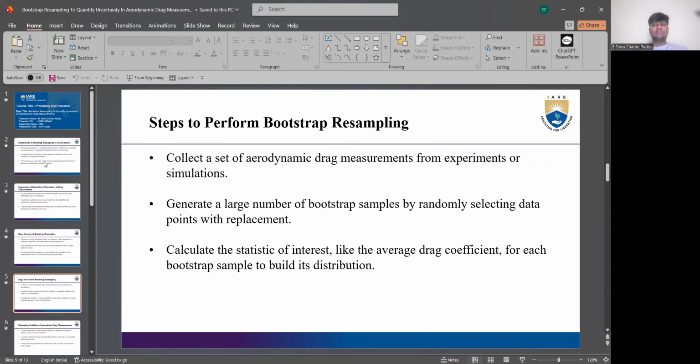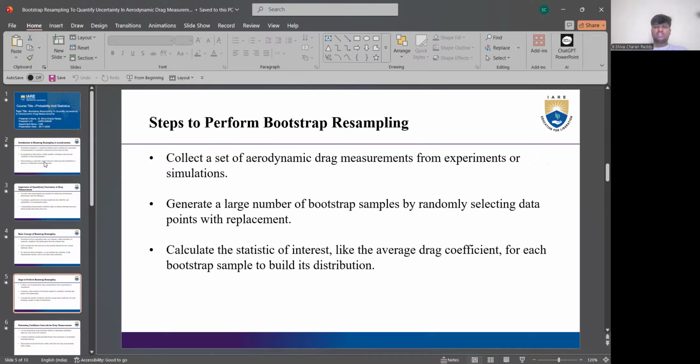Steps to perform bootstrap resampling. Collect a set of aerodynamic drag measurements from experiments or simulations. Generate a large number of bootstrap samples by randomly selecting data points with replacement. Calculate the statistic of interest, like the average drag coefficient, for each bootstrap sample to build its distribution.